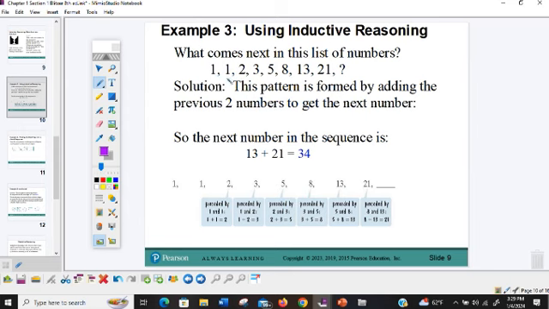Let's say we started with 1. There's nothing to add to it, so we have 1. Then 1 plus 1 is 2, 1 plus 2 is 3, 3 plus 2 is 5, 5 plus 3 is 8, 8 plus 5 is 13, 13 plus 8 is 21, 21 plus 13 would be our next answer. If we do 21 plus 13, we end up with 34. So you're always adding the preceding number. With the first one, there was nothing preceding it, so we ended up with 1 again. Then we add the preceding numbers. 1 plus 1 is 2, and so on.